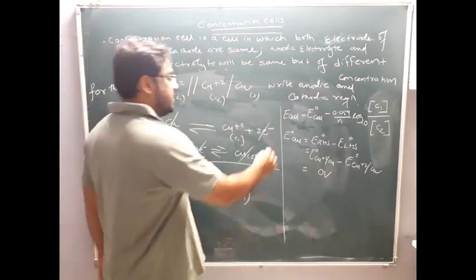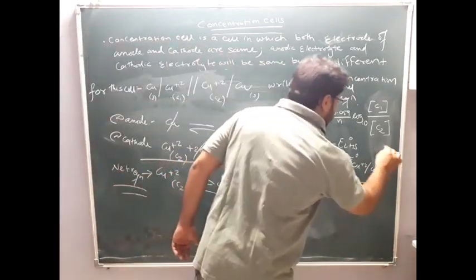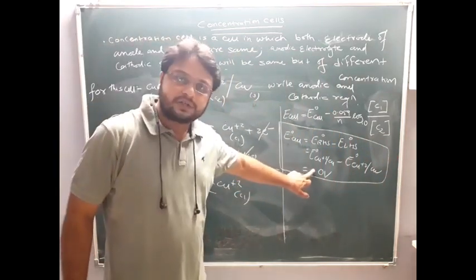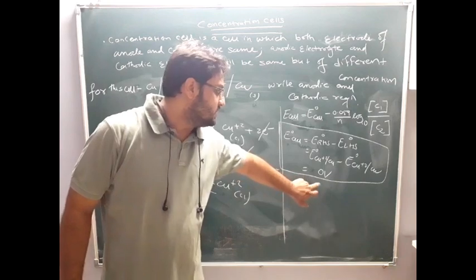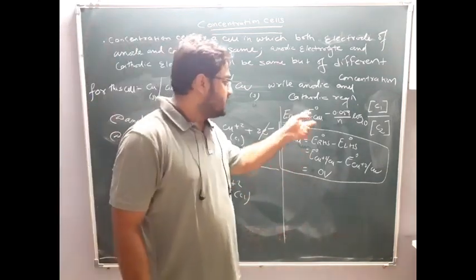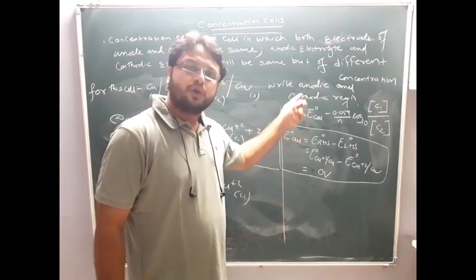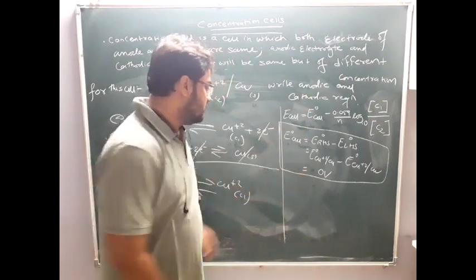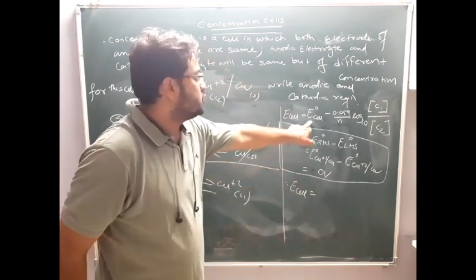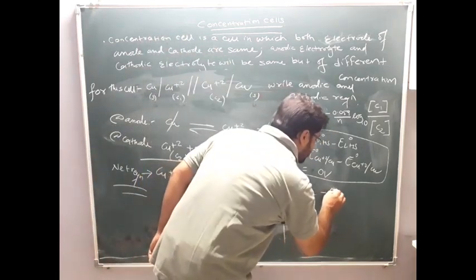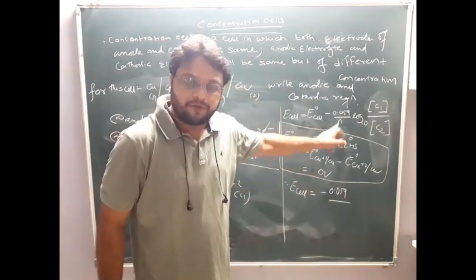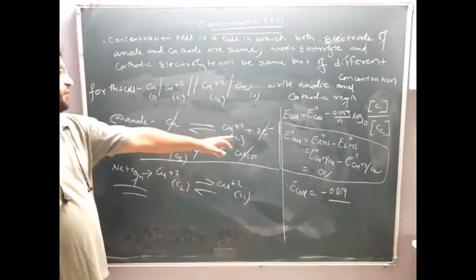So there is one key point: E naught cell for a concentration cell is always 0. So please remember this key point, that E naught cell for a concentration cell will always be 0. Therefore, what will the E cell be? E cell will be equal to 0 minus, means minus 0.059 upon n. n is nothing but the number of electrons transferred. How many electrons are transferred?